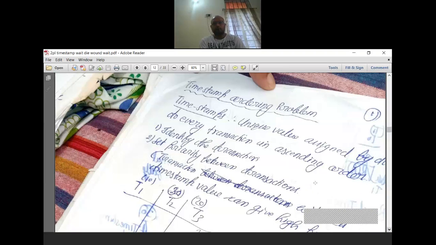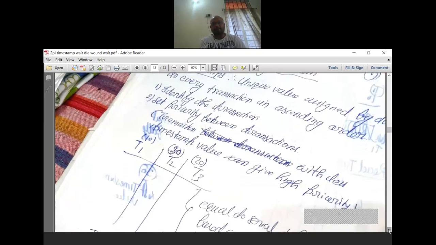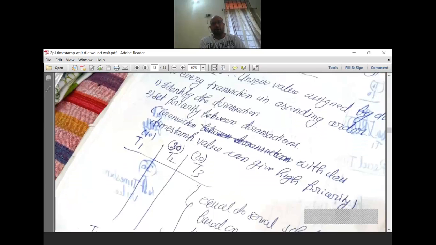Now I am talking about timestamp. What is a timestamp? A unique value assigned to every transaction in ascending order. In the first case, we have to identify the transactions and set priority between them. A timestamp with a lower value is given higher priority.